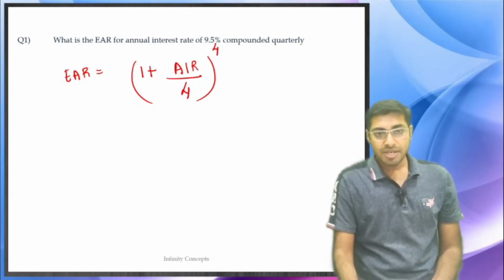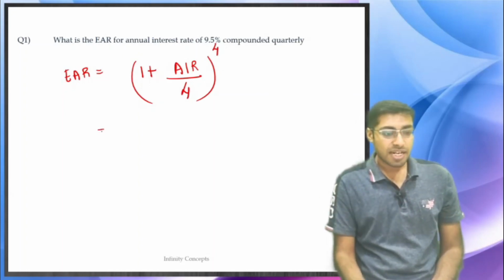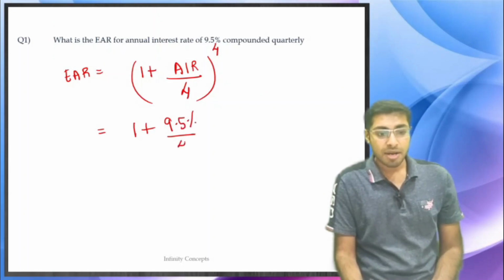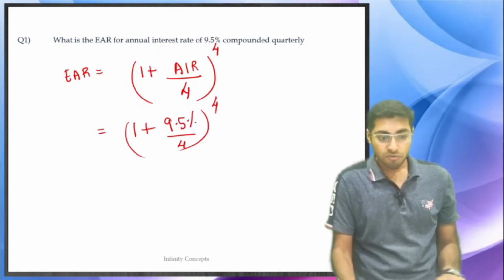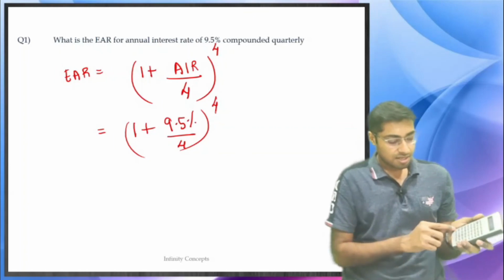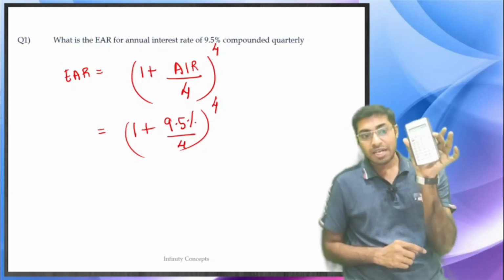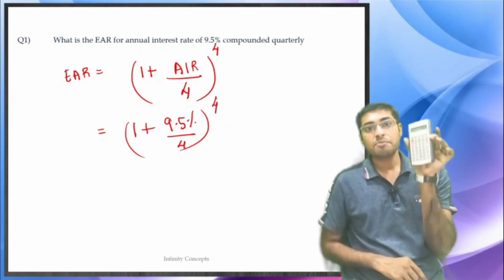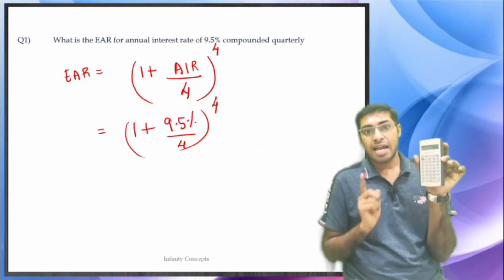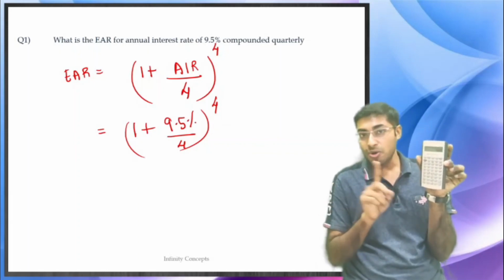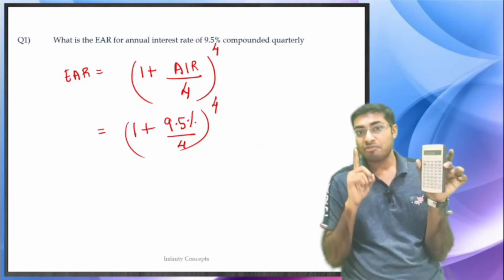Quarterly means 4 times a year, so the effective annual rate is 1 plus 9.5% divided by 4, to the power 4. So let us do that. How are we going to do it? Look over here. First you do 9.5 percentage. 9.5 percentage means don't do 0.95.